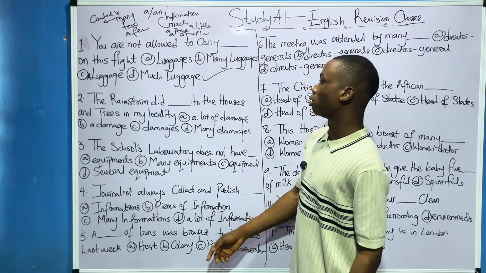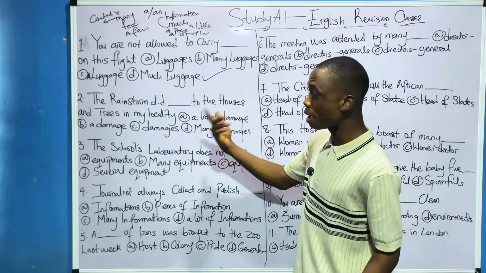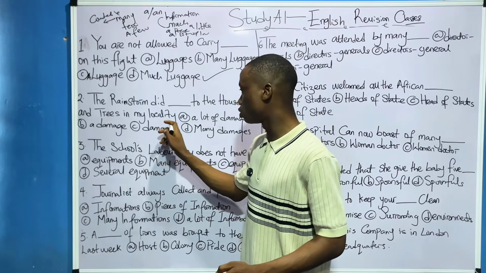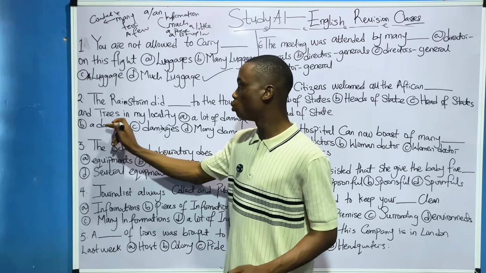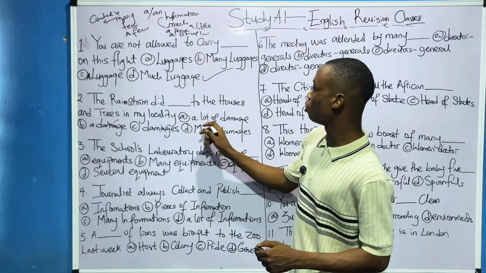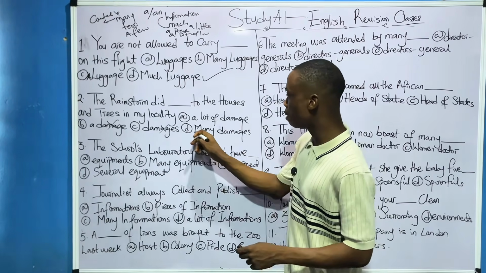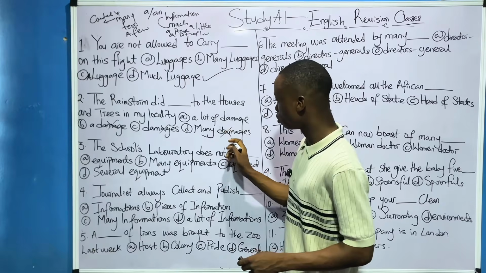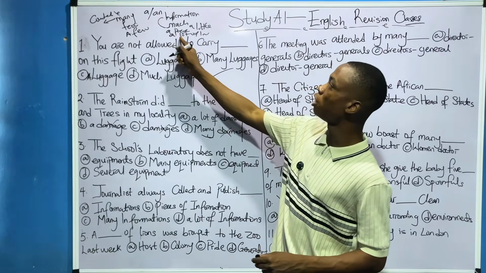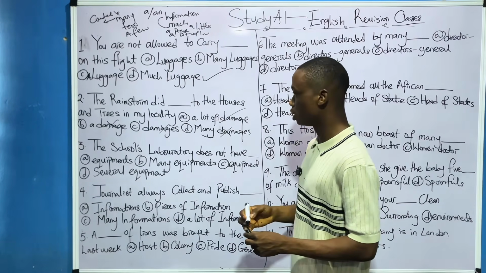So now, what's the answer here? Is it "damages"? No. Why? Because, like I said, uncountable nouns do not carry S. So this one is already out. Is it "a damage"? No, because like I said, uncountable nouns do not carry A or an. Now, "a lot of damage" and "many damages." Many damages, can it be correct? No, because many is used for countable nouns. So cancel it. "A lot of damage," yes. I mentioned before that "a lot of" is used for uncountable nouns. So shade it. Option A is very, very correct.